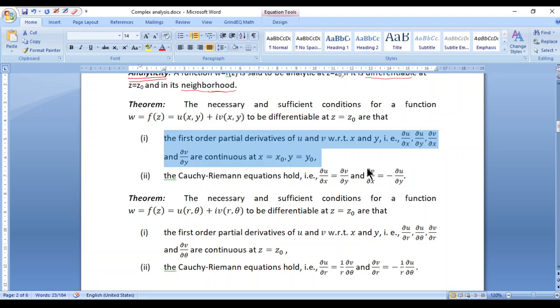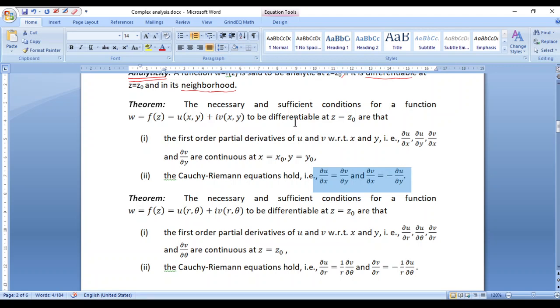Because of which we'll have to verify only the second condition for the function to be differentiable and correspondingly analytic at z = z0. So from now onwards, we will mainly concentrate on the Cauchy-Riemann equations, or shortly CR equations, to verify differentiability and correspondingly analyticity at a point z = z0 or in a region R.